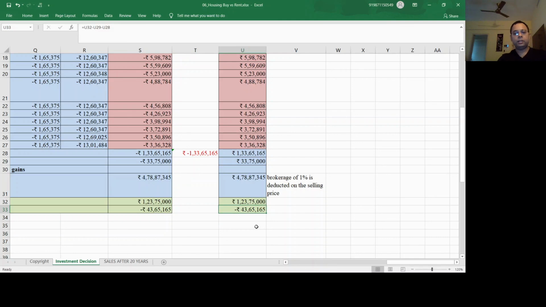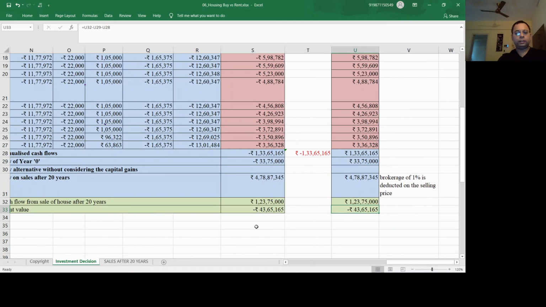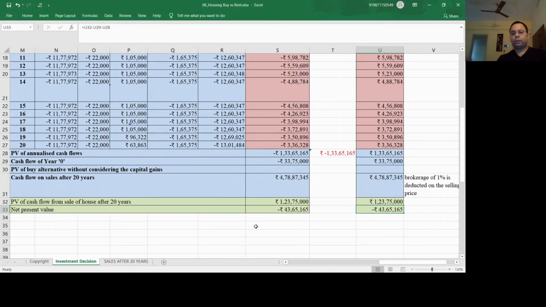The net present value is minus 43 lakhs. So in terms of buying the house, your net present value is negative. That means you are paying more if you are buying the house, in terms of EMI, not in terms of the renting out option. The renting out option is still not calculated yet. So in terms of EMI, we need to pay more today. That's the conclusion this XLS is trying to give.